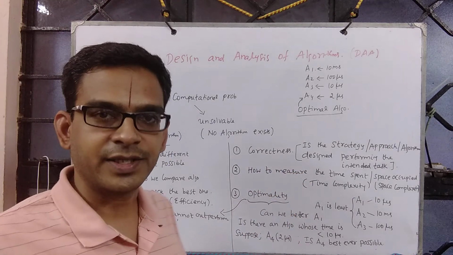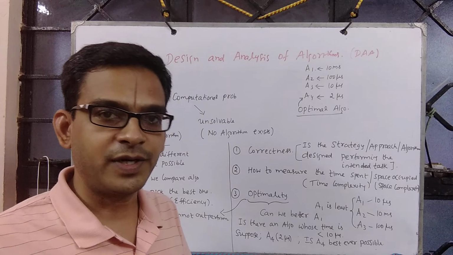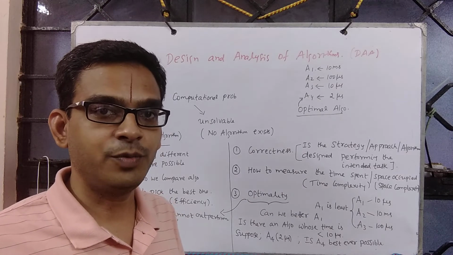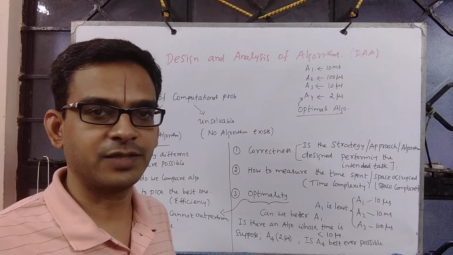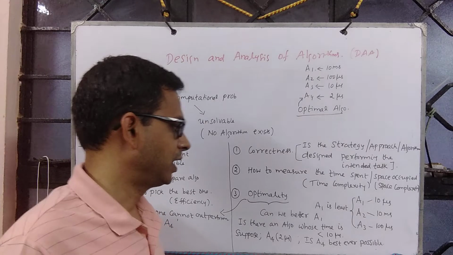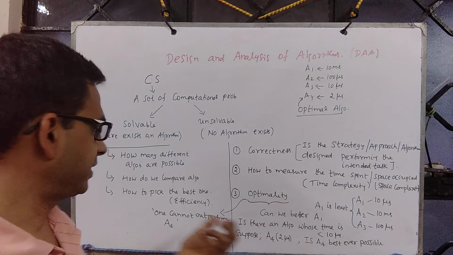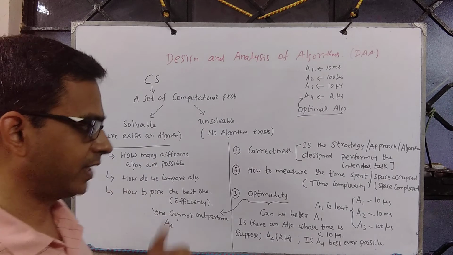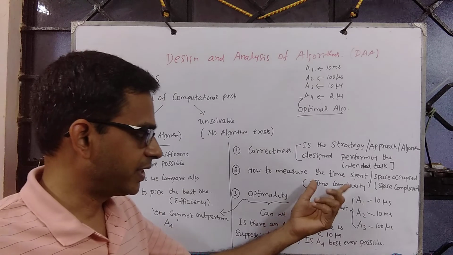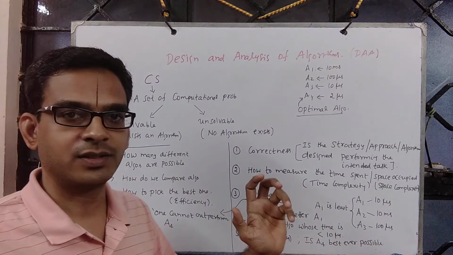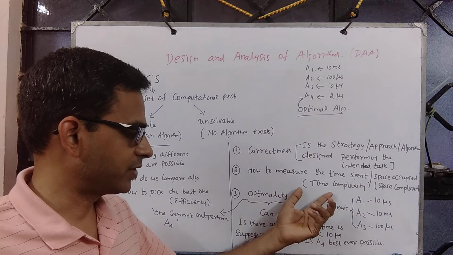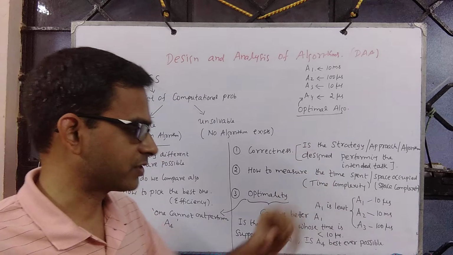Then we start asking, is there a different way of solving the same problem? How many different algorithms are possible and all that? Then you start discovering one after another. So a natural question out of curiosity, you ask, how do we compare algorithms? That's when we bring in the metric time or space. Then we discuss something called time complexity and space complexity.